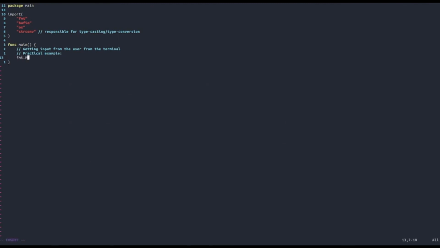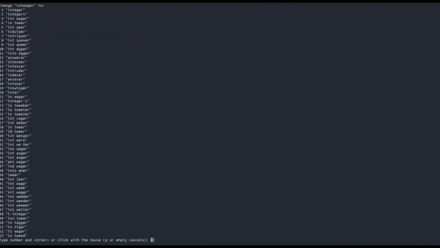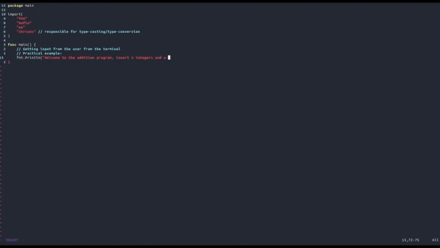First of all, let's print an initial message that will welcome the user to the program. So for example, "Welcome to the addition program. Insert two integers, and we will return their sum." Actually, I forgot an L there. Now we're going to create our scanner with bufio.NewScanner(os.Stdin), and then we're going to scan for the first time, and call the variable input1, and then save the value that we scanned inside input1.